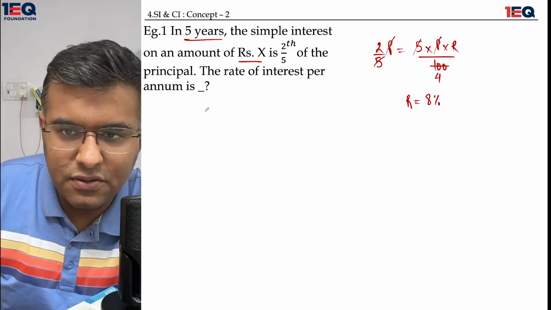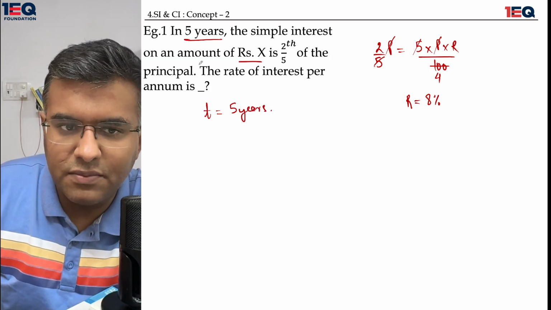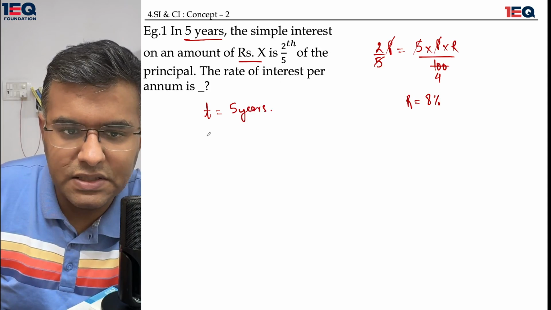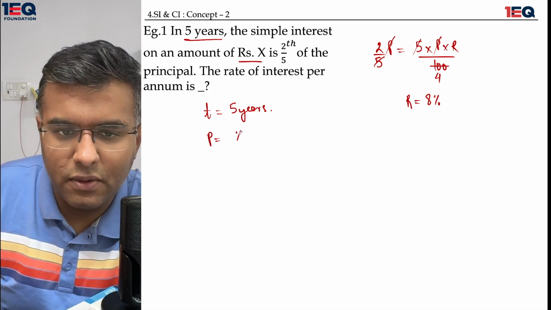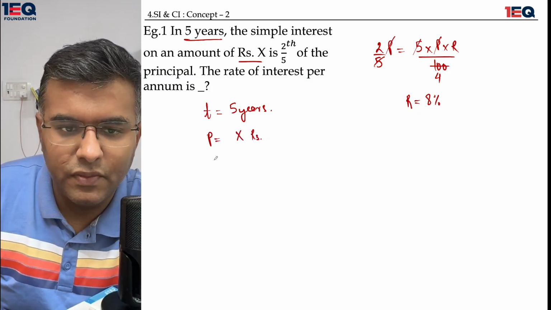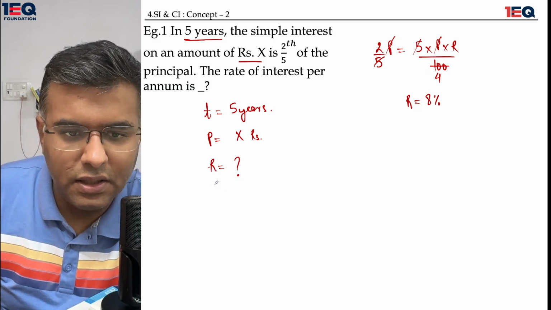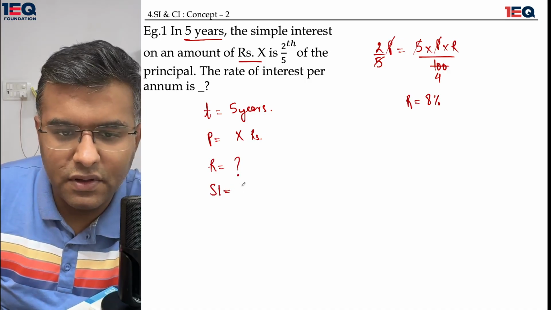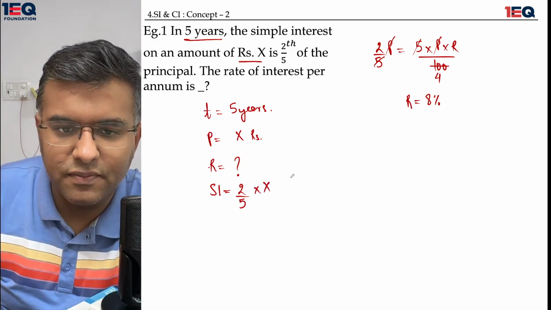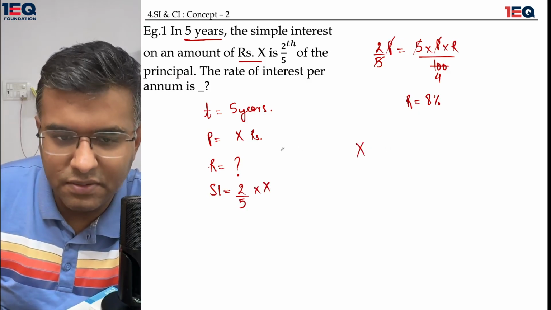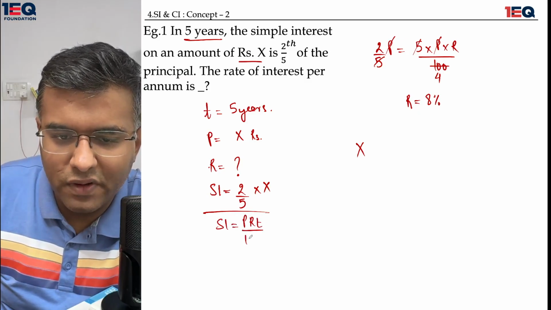The time that we can see over here is equal to 5 years. The simple interest is on an amount of X, that means the principal that we are talking about here is X rupees. Talking about the rate of interest, we need to find that out, and PRT. The simple interest that we have here is 2 by 5 times of the principal, which is X. So when I have X rupees as the principal, now I will apply the formula of SI is equal to PRT over 100.